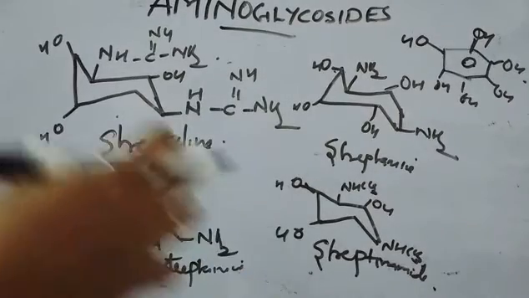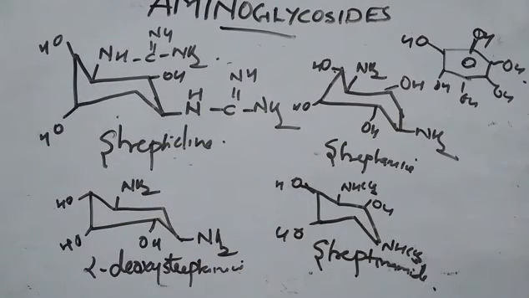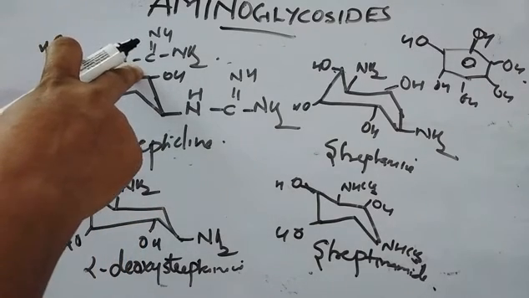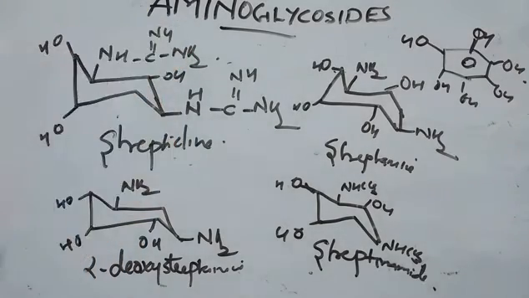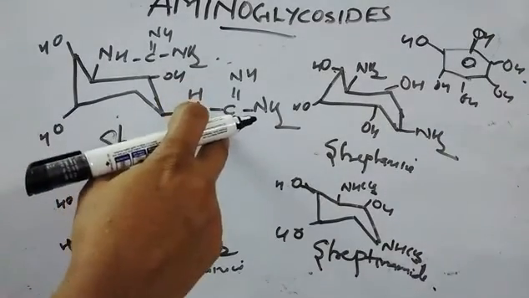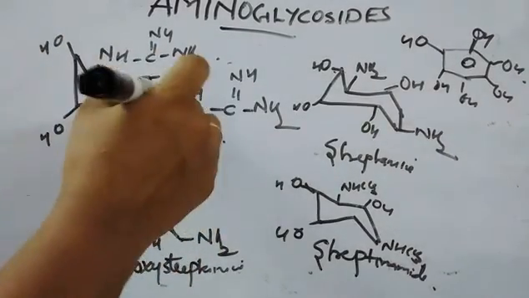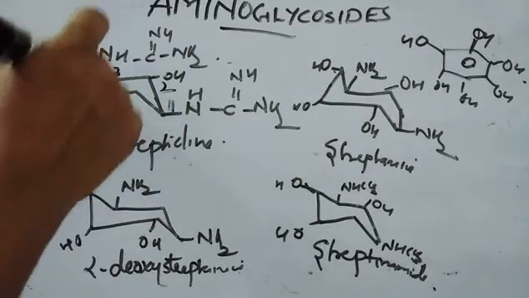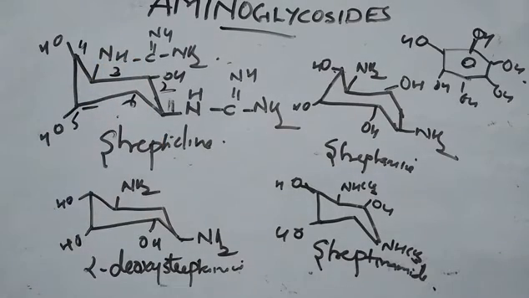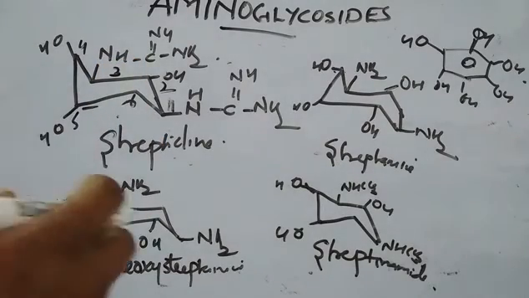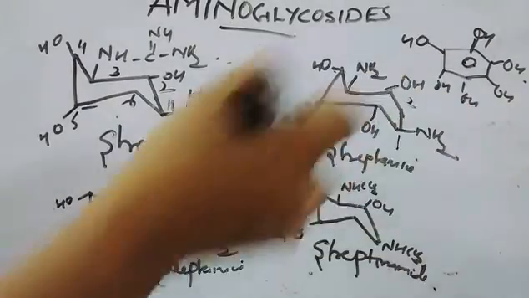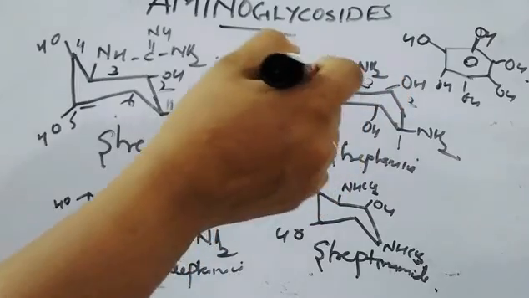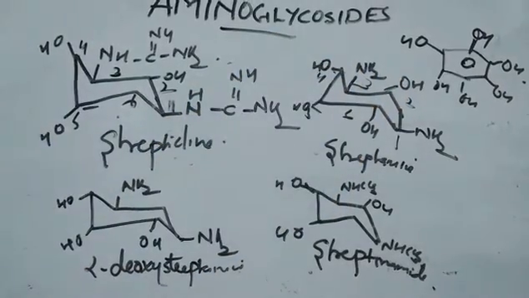I also told you streptidine has a diguanidine moiety. Guanidine is the structure with NH, C double bond NH, NH2. Here in streptidine you can see there are two guanidine groups. You can number this as 1, 2, 3, 4, 5 and 6. This is the numbering of streptidine. Similar is the numbering in streptamine, where instead of guanidine you can see there is only an amino group. That's the difference.